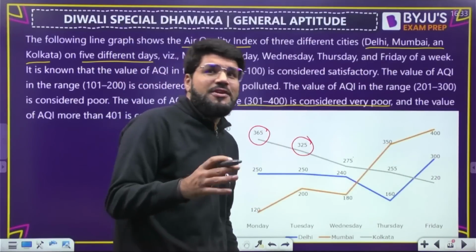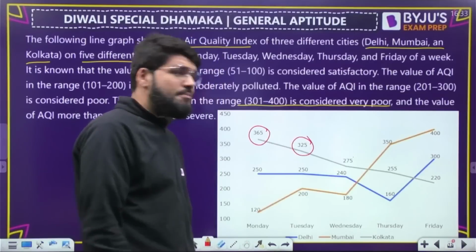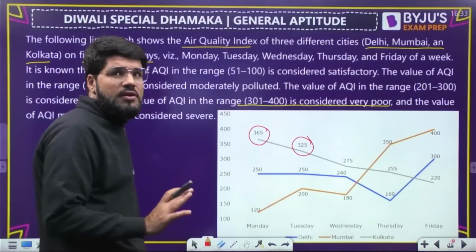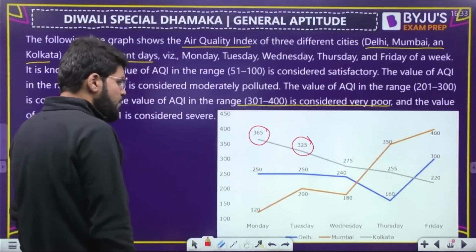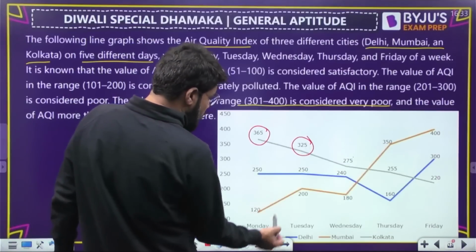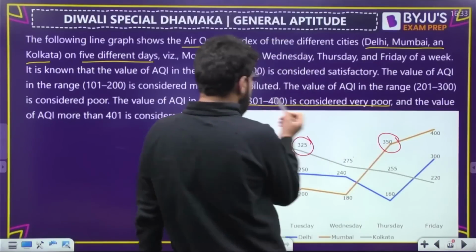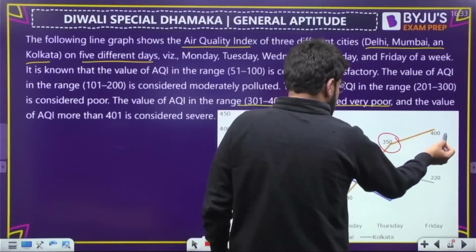Although the graph is not really satisfactory right now because Delhi is actually having very, very high and bad AQI right now. But no problem, we have to solve according to whatever graph data is given. It's about data analysis here. Now if you come to this orange one, that is Mumbai. So 120, 200, 180, 350. Yes, this is in your range, 301 to 400, and this is in your range.